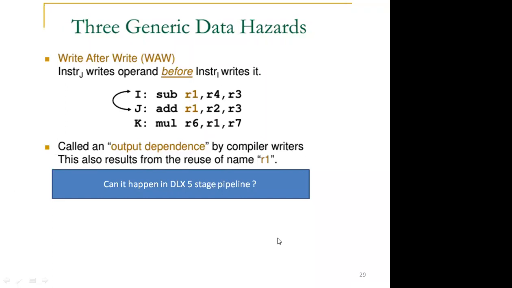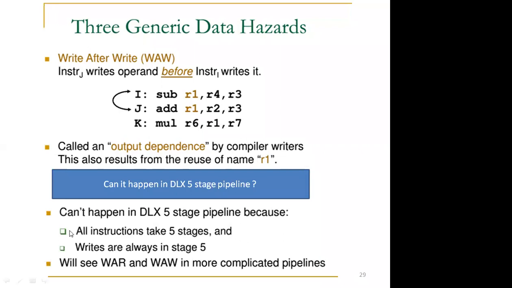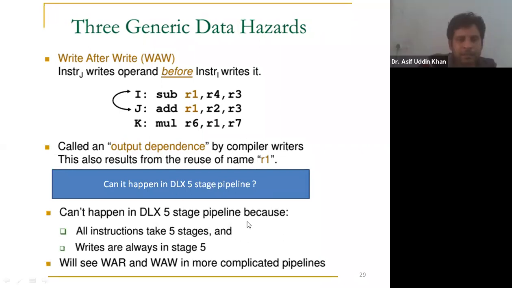So the write operation of the first instruction is done at the last, and if we do the pipelining, then after one stage it will do the write operation. Good, this is the answer. This can't happen in DLX 5-stage pipelining because all instructions take 5 stages and writes are always in stage 5. So this cannot happen.